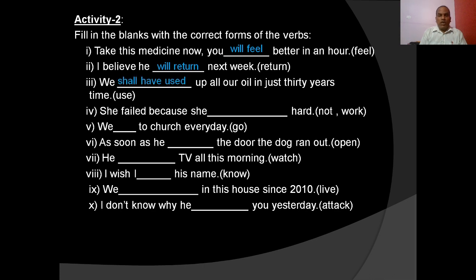We shall have used up all our oil in just 30 years' time. So this is the completion of an action in the future. So shall have plus B3, the third form of the verb, is used, just like present perfect and past perfect tense. She failed because she had not worked hard. Past perfect tense is there because it was the earlier action. This is the situation before she failed.